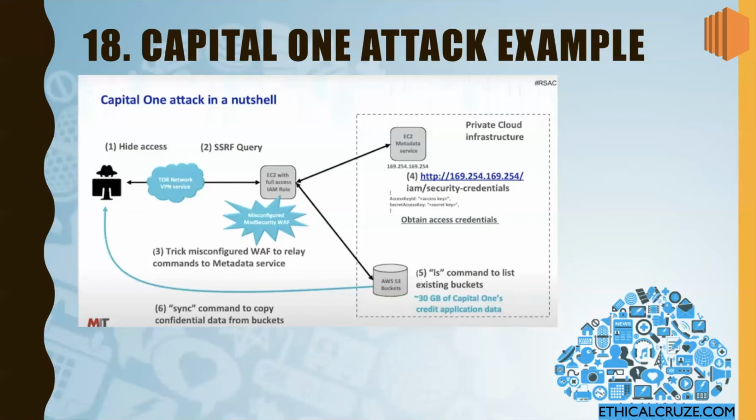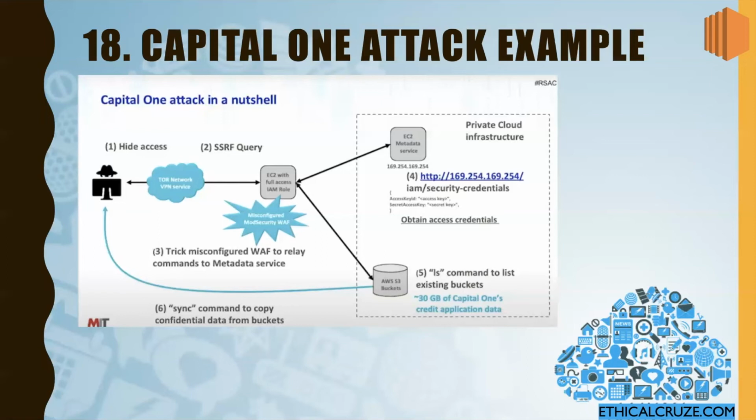They were able to connect to that EC2 instance, and after that they were able to retrieve data from the EC2 metadata service. Okay, and as we know, this metadata service has a static URL, 169.254.169.254, and from the security credentials they were able to access the access key ID, secret access key, and all. Okay, and by using those access credentials, they were able to list all the S3 buckets which were there, and there was about 30 GB of Capital One credit application data.